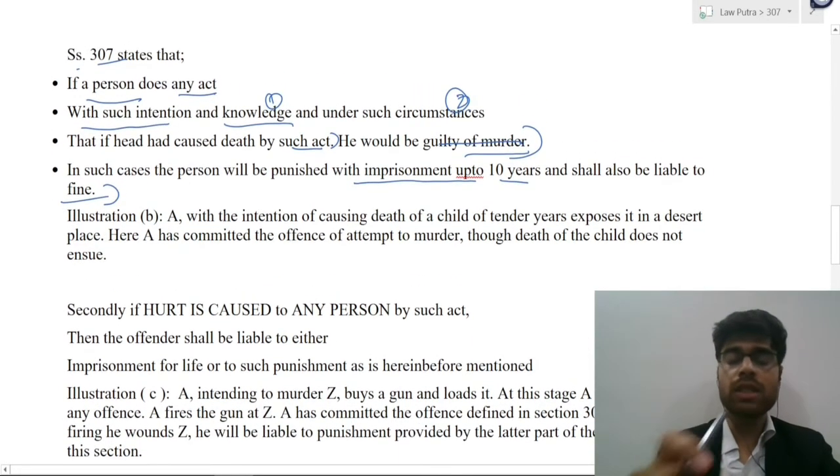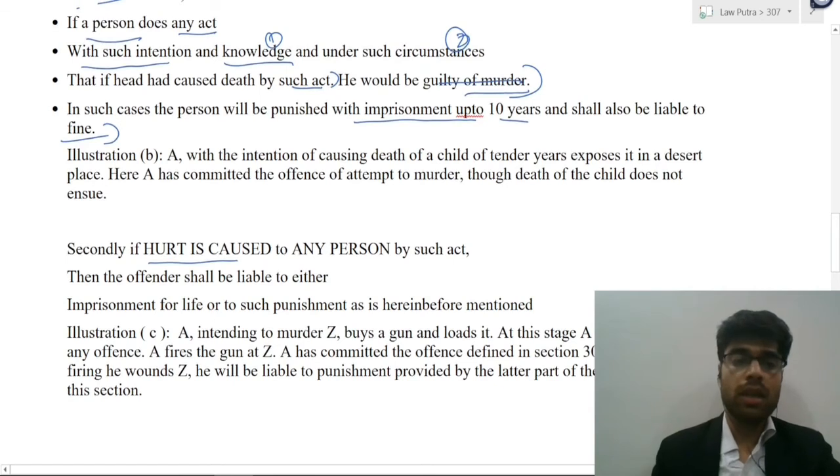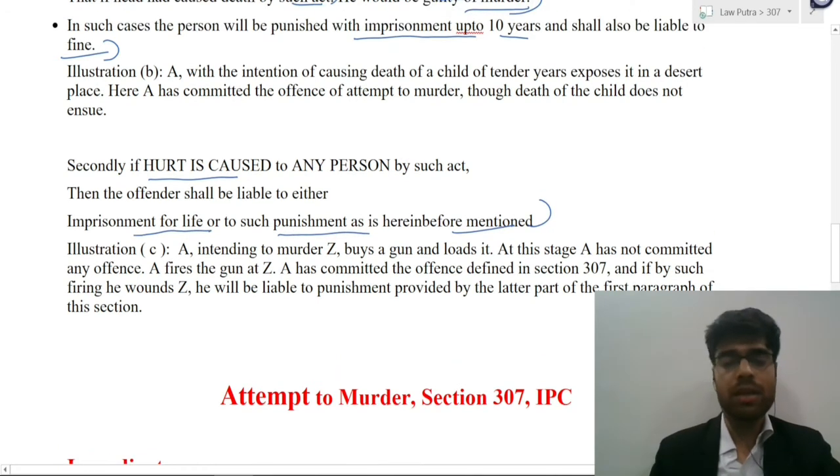Now, this is the first part of Section 307. The second part states that if hurt is caused, that means the person does the act with the intention and knowledge and under such circumstances that he would cause death, but instead of actually causing death, he causes hurt. In such cases, the person would be liable to either imprisonment for life or for such punishment as hereinbefore mentioned. So that means he would be liable to fine also.